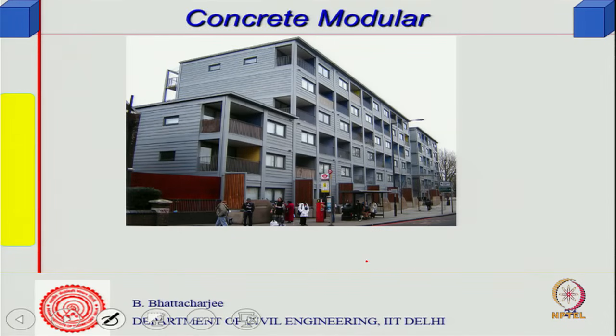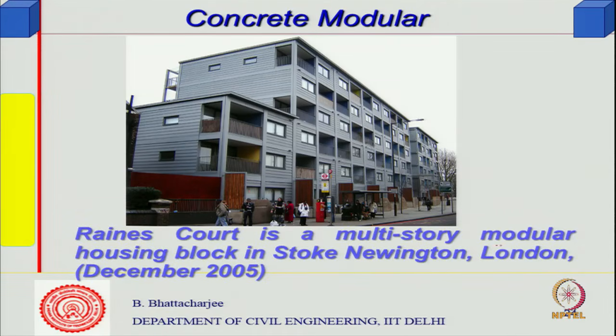So, that is, for example, a concrete modular building. This is a multi-story modular housing block in London, December 2005. So, this is all modular precast concrete blocks. You see they look all similar, that is the thing, repetitive units. Each unit is repetitive. Of course, this is a housing block. So, they precast the whole thing, take it out and put it there.